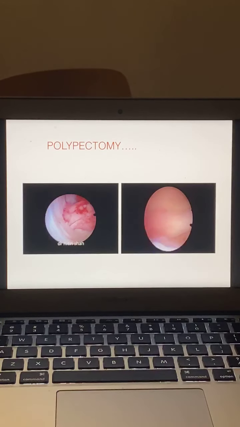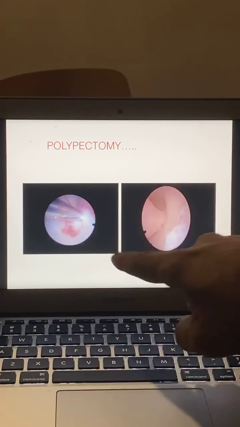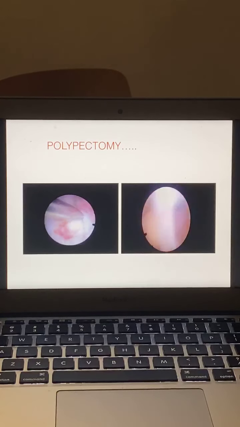This is again a case of a polyp. So what I want to highlight is you can see this arrow. Okay, this is a notch. This denotes the position of the light cable. So always remember, the instrument will come from the opposite side of the light cable. So you can arrange your light cable in such a way that the instrument coming from the opposite side will go straight to the base of the polyp.